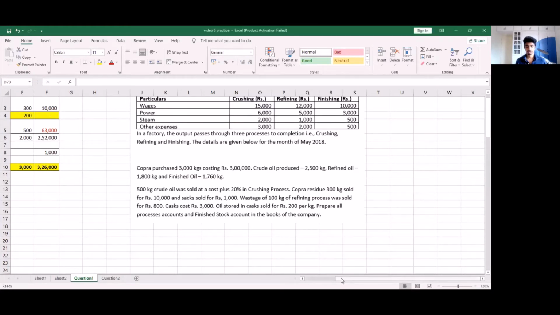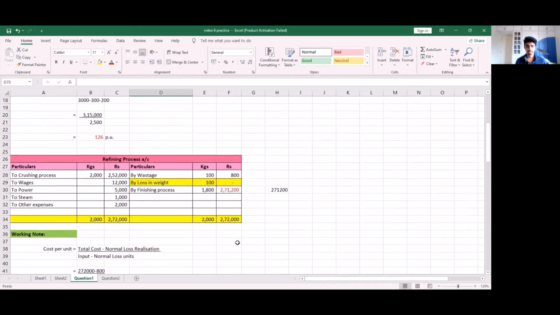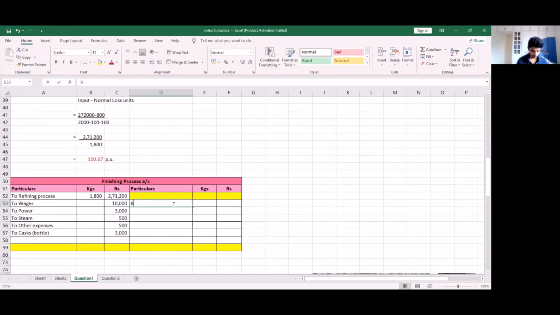So these are our finished goods. So we will write by finished goods 1760. So it is very clear that there is a difference of 40, but let's still total the debit and credit side of units.